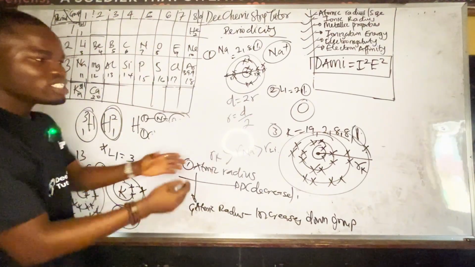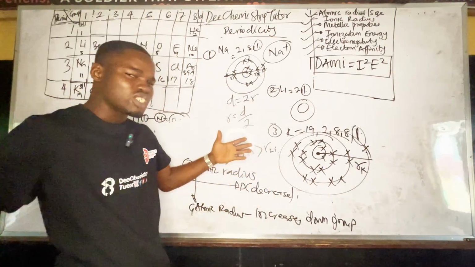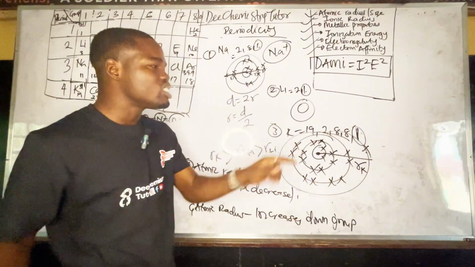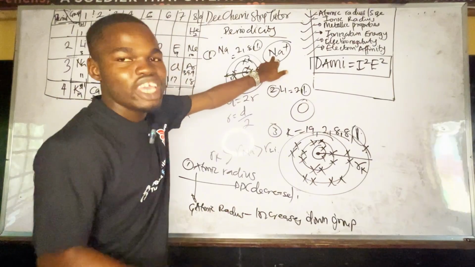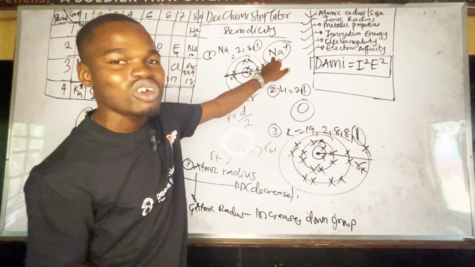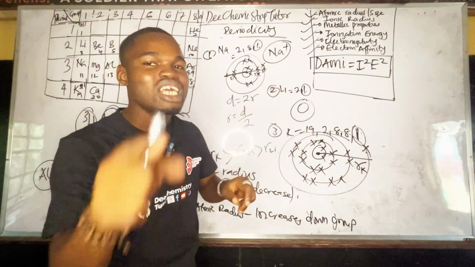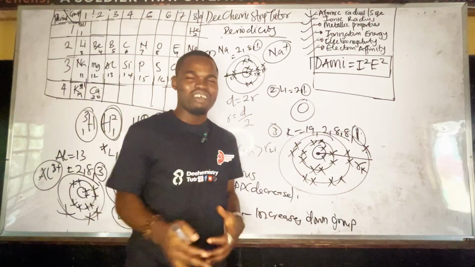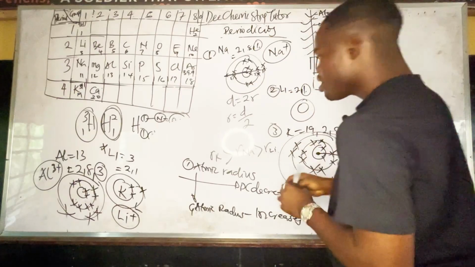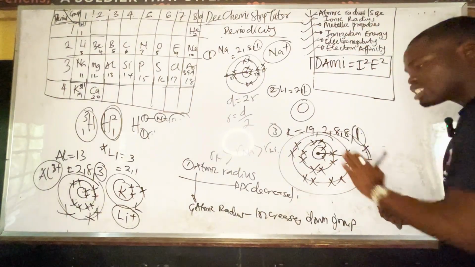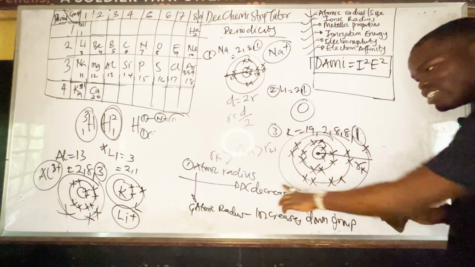Take note of that. Can you see how big this is? Atomic radius. Why are we using atomic radius? Because these are atoms, not ions. So if I'm talking about the size of this sodium ion, what am I going to say? Ionic radius. Very easy. Please take note of this. If you understand this, let's move. Please take note, jot this.